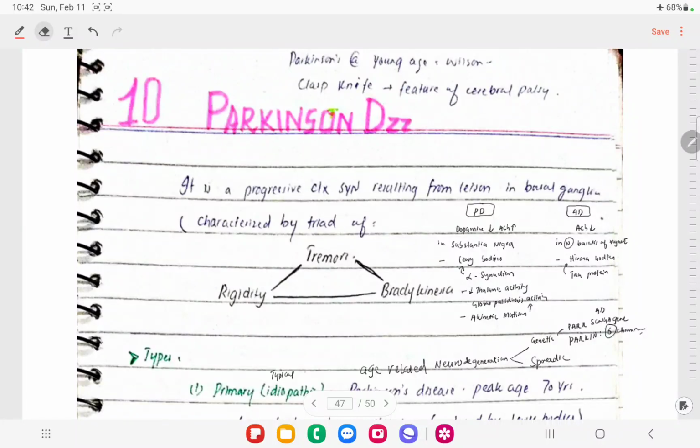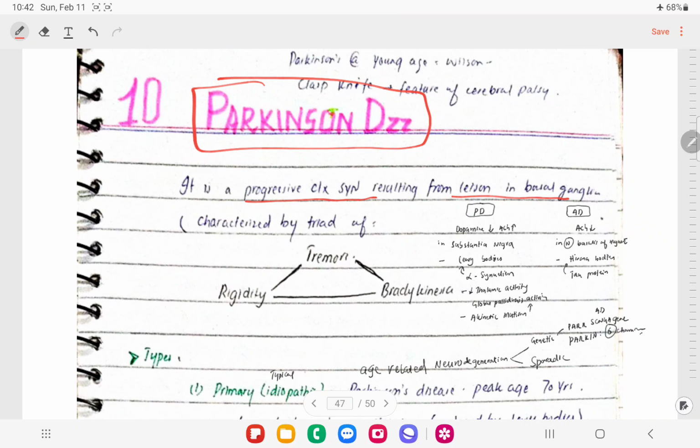Rahim. So our next topic after epilepsy is Parkinson disease. So let's talk about Parkinson disease today. How are we going to define Parkinson disease? It is basically a progressive clinical syndrome that results from a lesion in the basal ganglia, right?